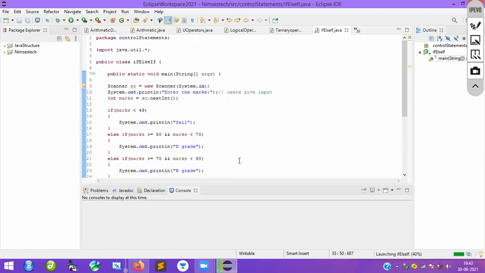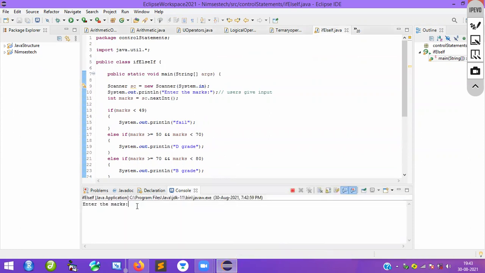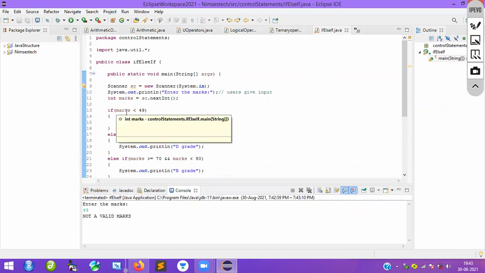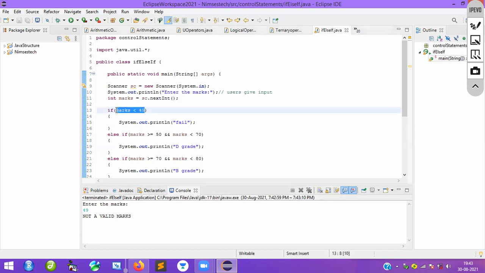This is what we call an if else if ladder. Okay, if else if ladder. So just what I will do, I will enter the marks 49. You can see it's saying that it's not a valid marks. Why? Because whatever the marks, suppose if you enter 48, 48 is less than 49, but 49 is not less than 49 and it is not equal to 49 as well. So there is a confusion here. So that is the reason what we have to do.